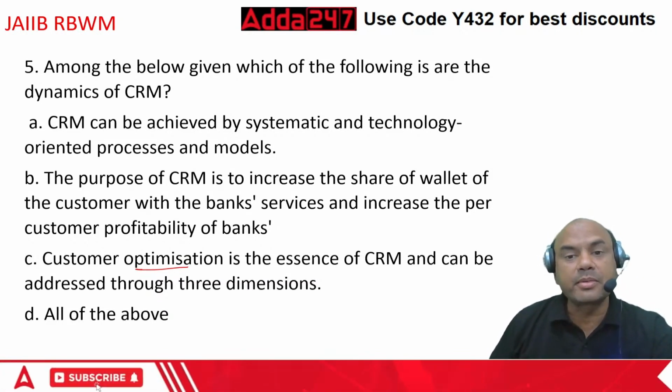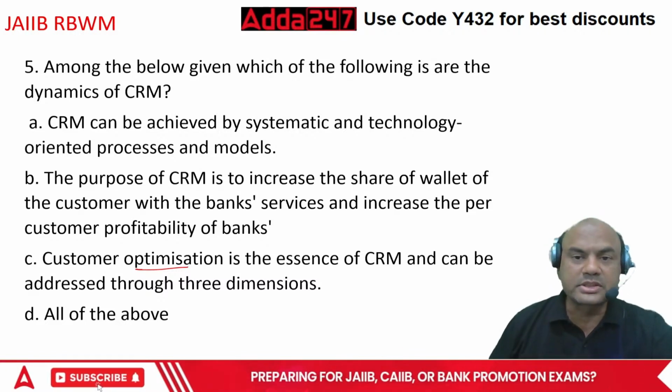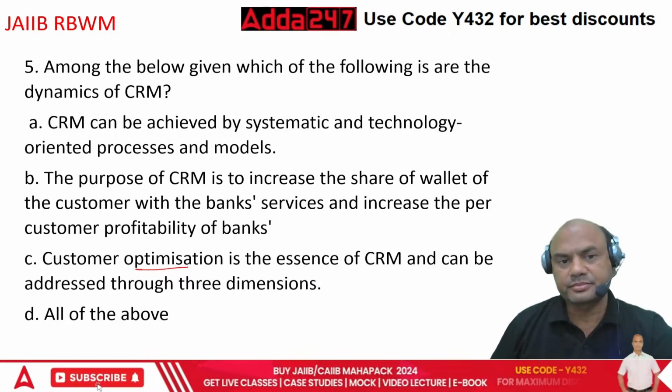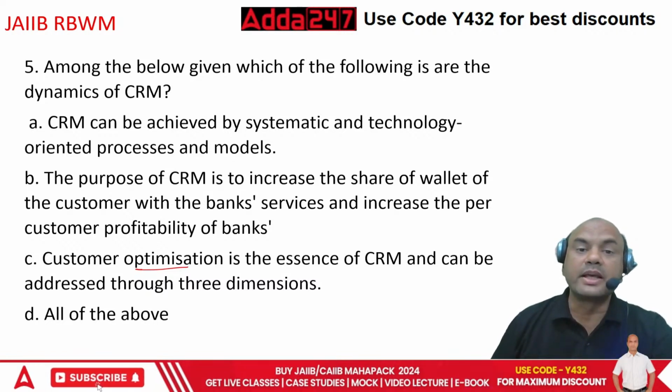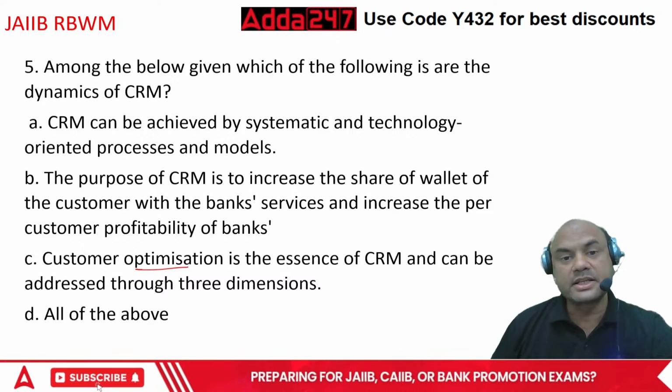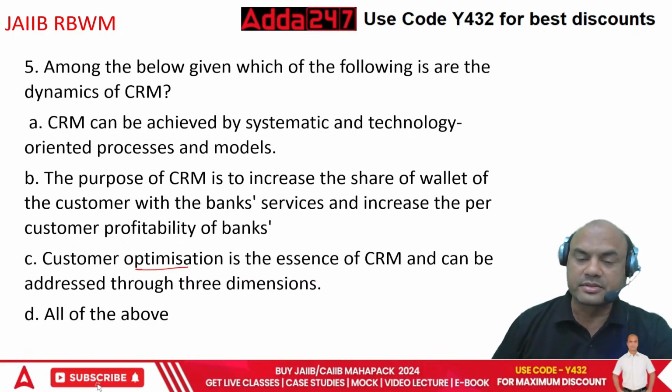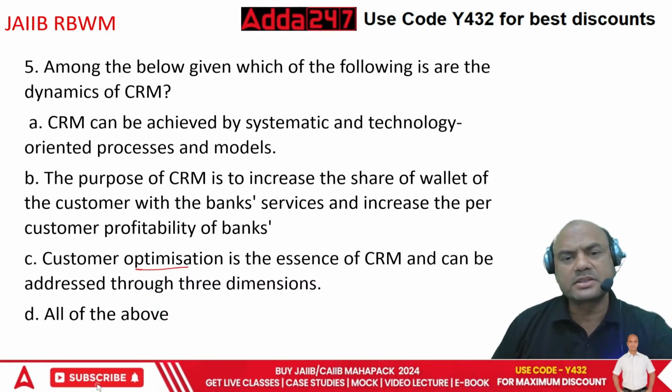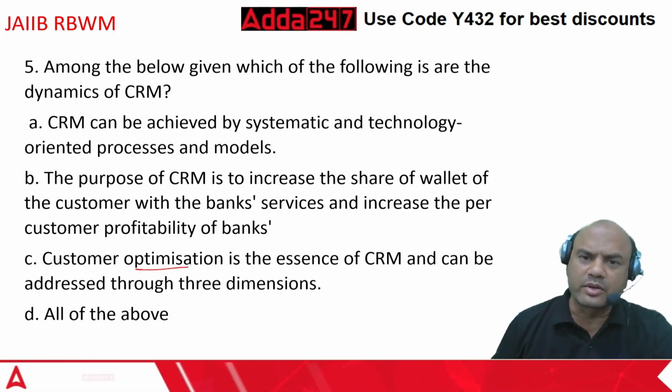We need optimum customers, those customers who are profitable to us. So this customer optimization is the essence of CRM, and it can be addressed through 3 dimensions. What are the 3 dimensions? That is in detail. Right now it's not required.